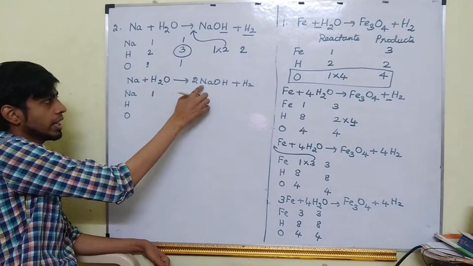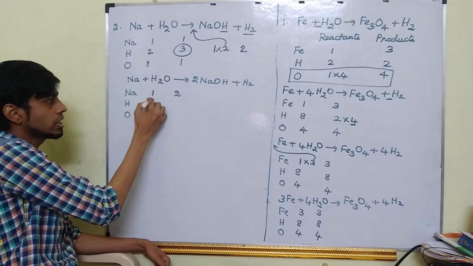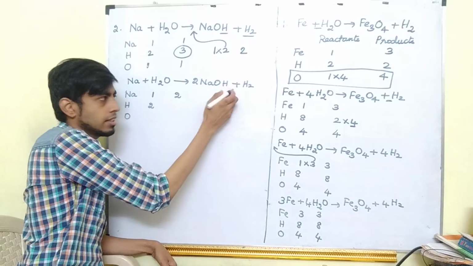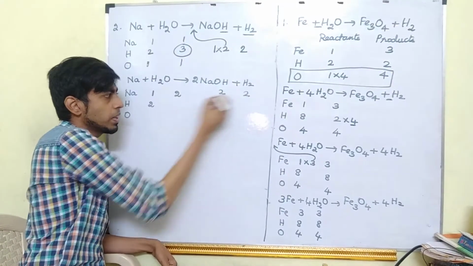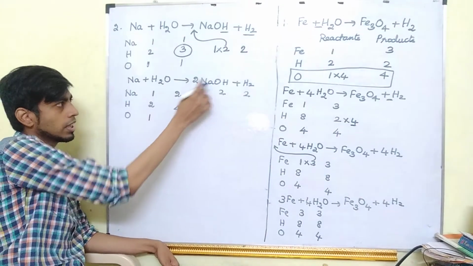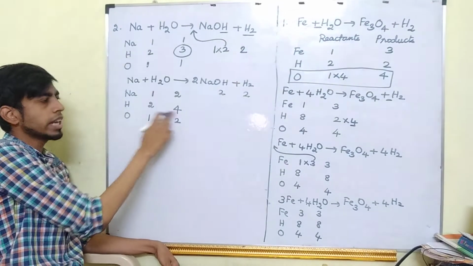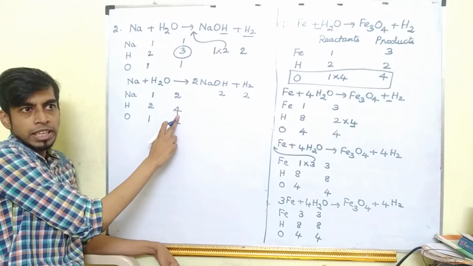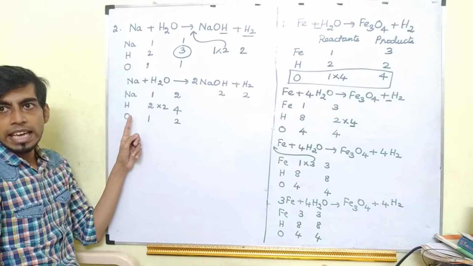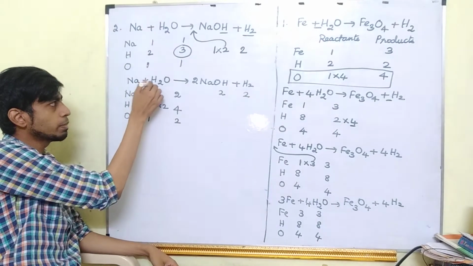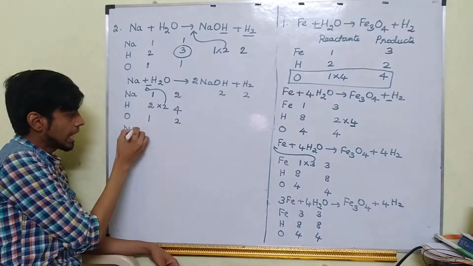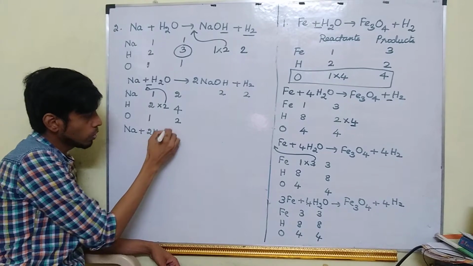2NaOH plus H2. So now sodium, hydrogen, oxygen. So this side 1 sodium, this side 2 sodium, hydrogen, this side 2. Now you check here, here 2 ones are 2 hydrogens, here 2 hydrogens. So 2 plus 2 totally how many hydrogens are there this side? 4. Here oxygen 1, here 2 ones are 2 oxygen. Now can I change this greater number by multiplication? So into 2. So this 2 we are adding in the reactant side. Reactant side where hydrogen is present here. So here I have to write this 2.